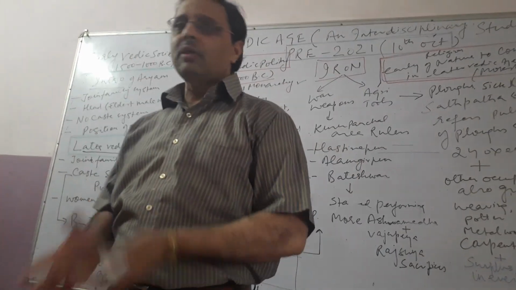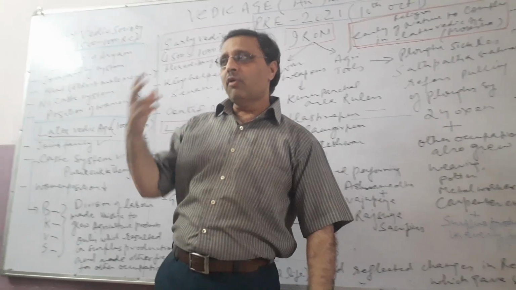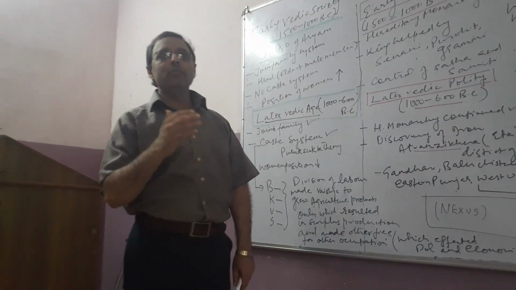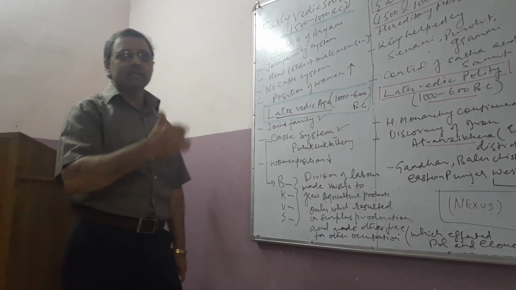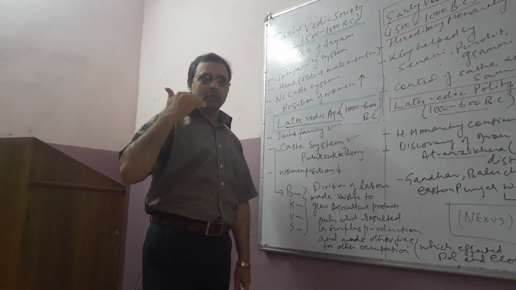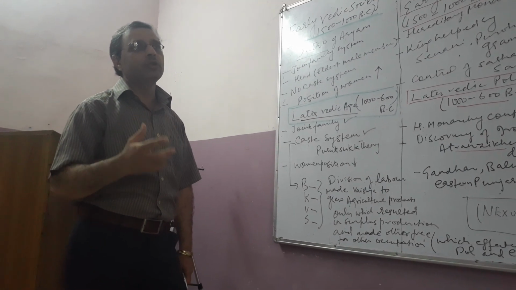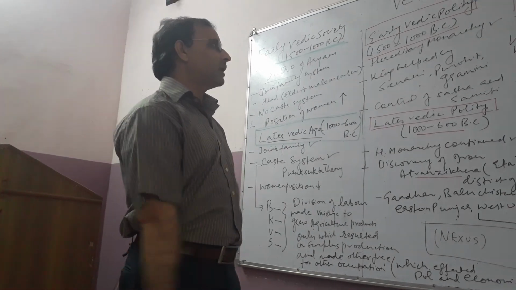By 1000 BC, in 500 years, their population had also increased, and luckily for them, iron was discovered by 1000. So they were able to clear the forests and migrate to the eastern and southern parts. That was the need of the time, because they needed new places as the population had risen.